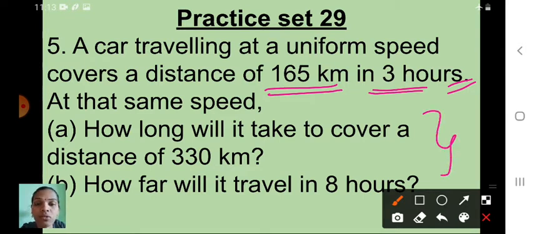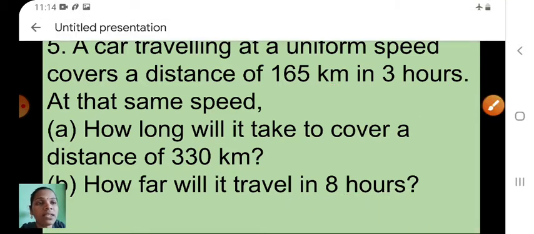Two sub questions are there. First one is, how long will it take to cover a distance of 330 km? Second one is, how far will it travel in 8 hours? Understood children? One by one I will teach you. First one is A1. How long will it take to cover a distance of 330 km?